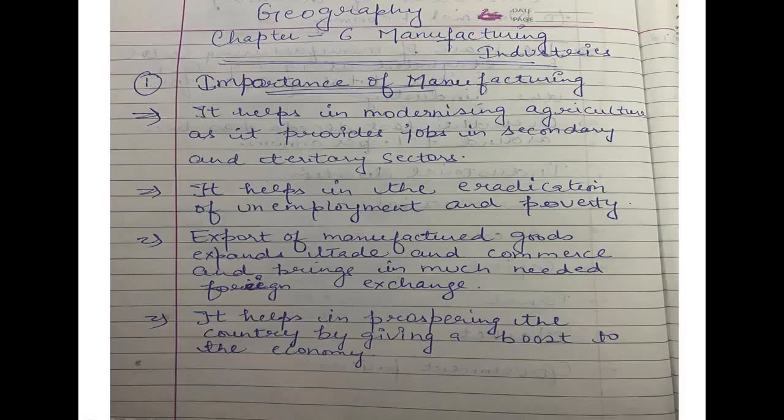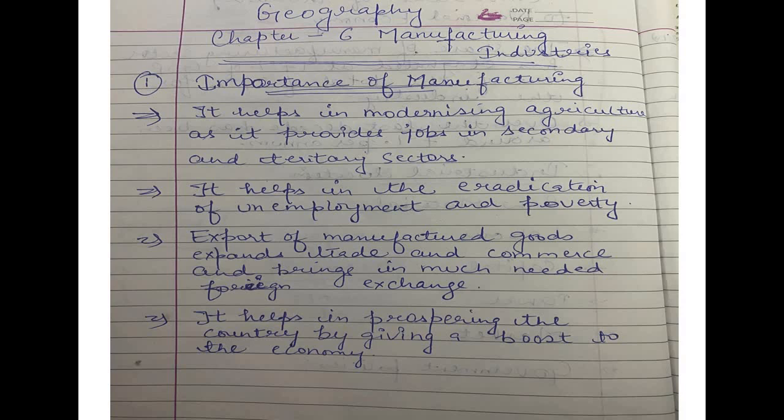So first of all, I have made particular notes for you regarding manufacturing industry, what it is about. If we talk about manufacturing, manufacturing is basically the production of goods in large quantities. We are producing goods in large quantities after processing them from raw materials to more valuable products, and that is known as manufacturing.